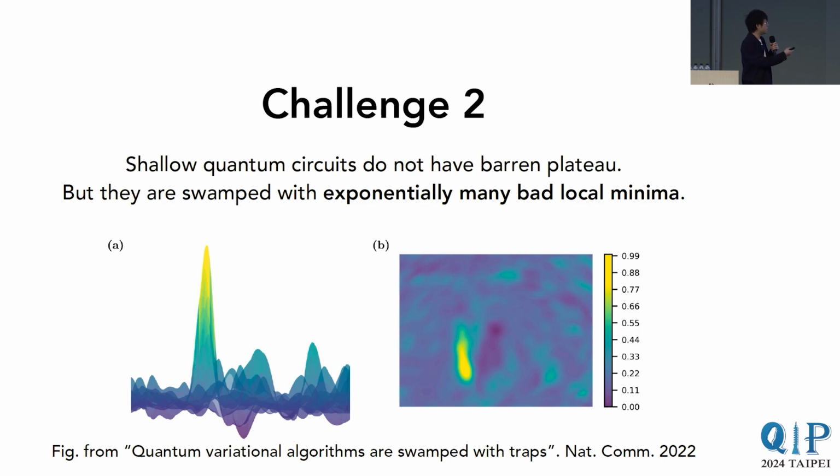For example, this is a figure from a paper by Bobak and Eric published in Nature Communications 2022, where they prove and numerically showcase that the landscape looks very bad, even just a 2D slice is already looking very bad.